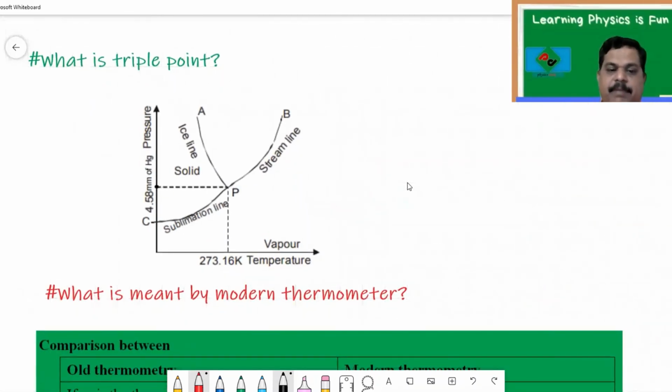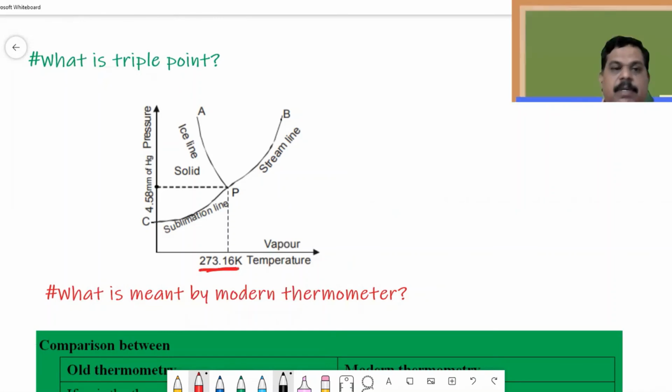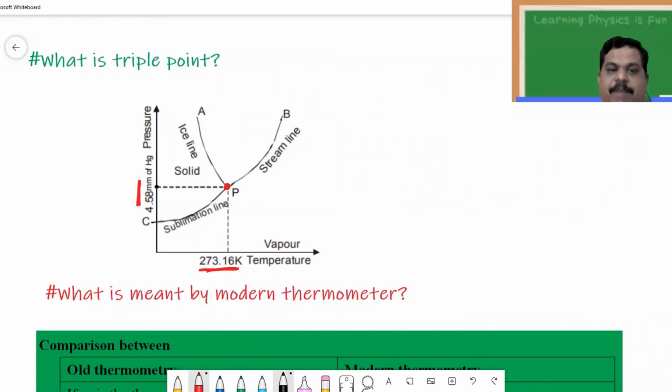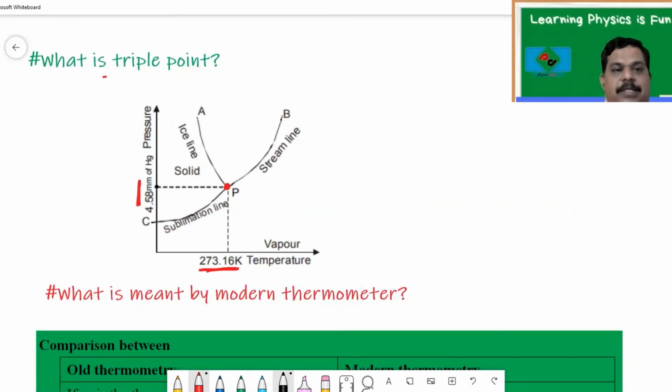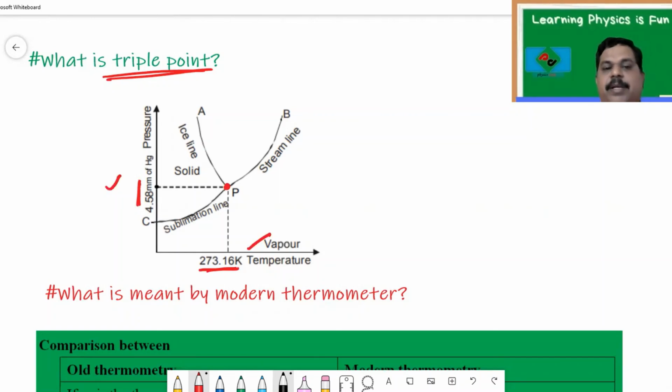But remember, if we maintain certain temperature and certain pressure, we can have the three states of matter, that is the solid state, the liquid state, and the vapor state. So what is triple point? The temperature and pressure at which the three states of matter coexist is known as a triple point.